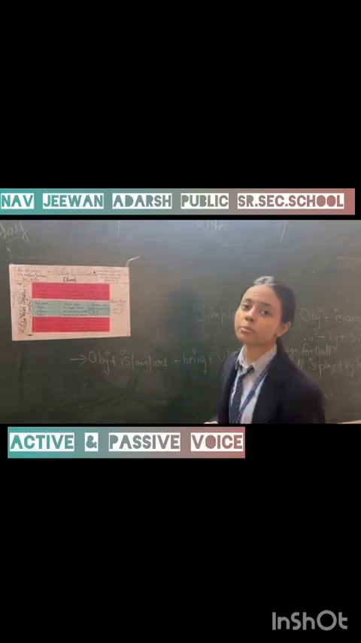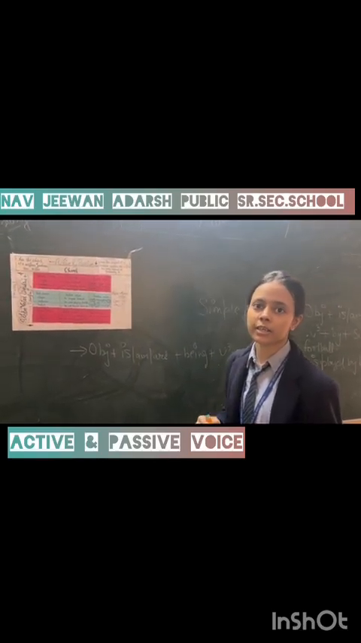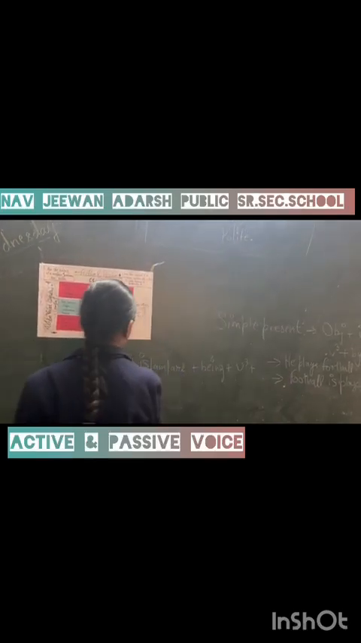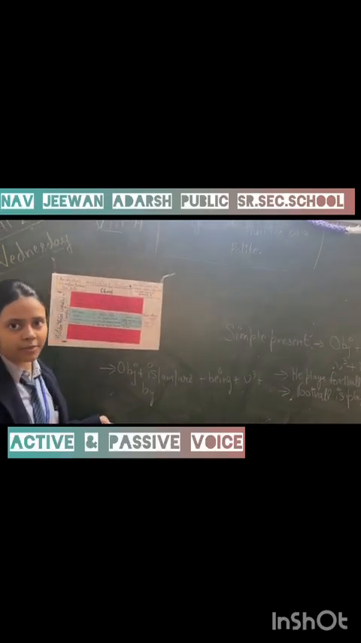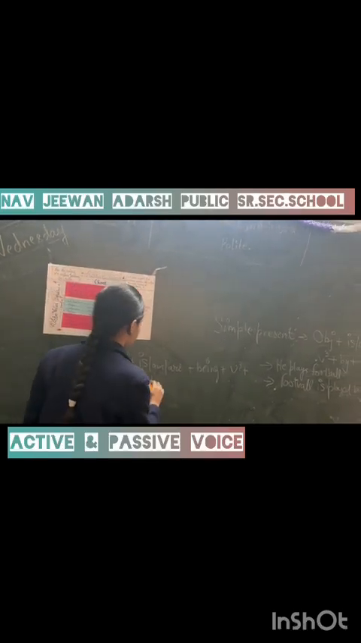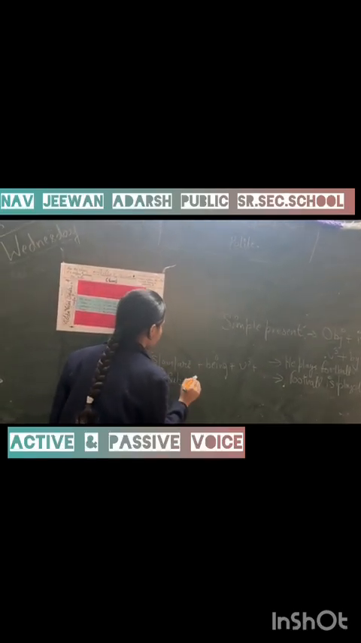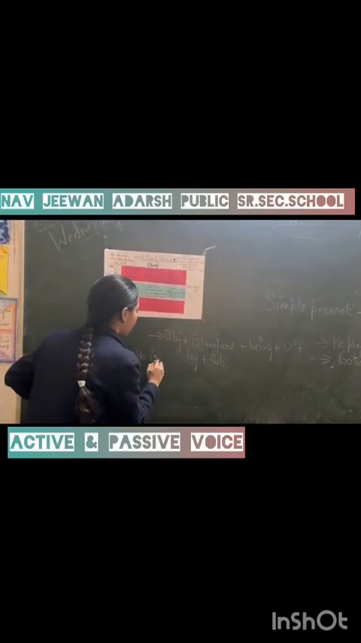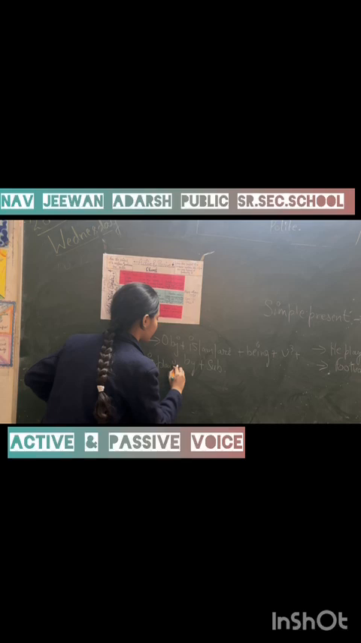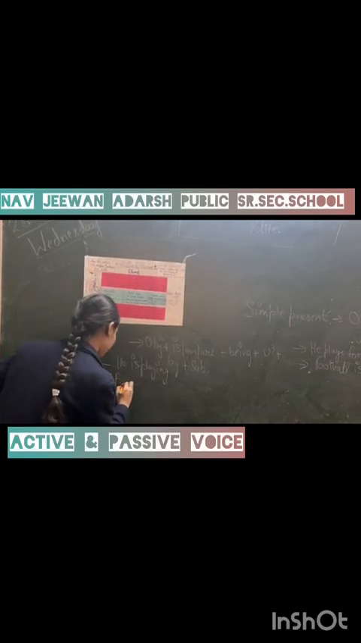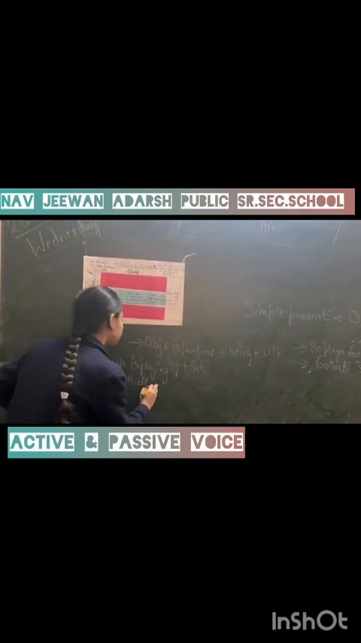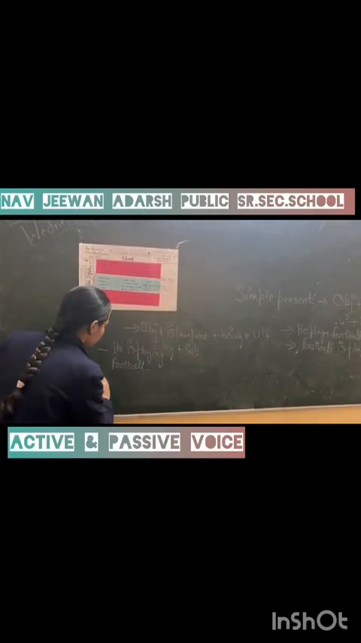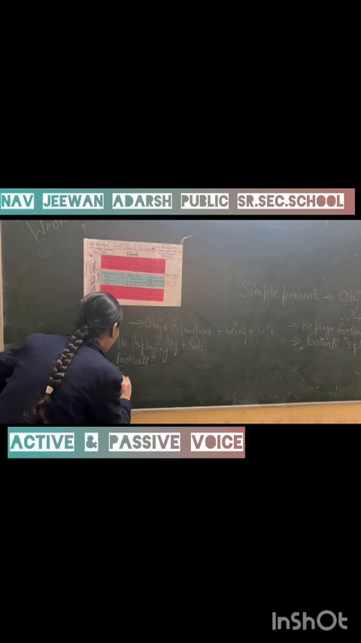It's necessary to add the verb's third form when we are converting a sentence into passive voice. After that, we will add by. It is also necessary to add by when we are converting it into passive voice. And after that, we will add the subject. For example, he is playing football. Because it's continuous, it is is, am, are plus ing. Football.